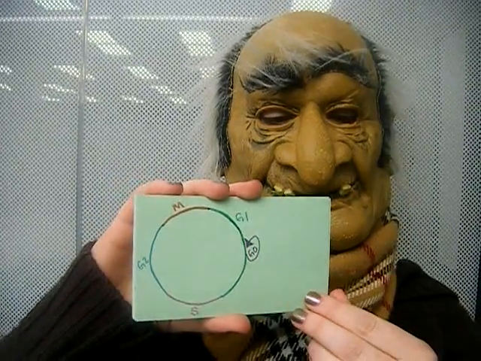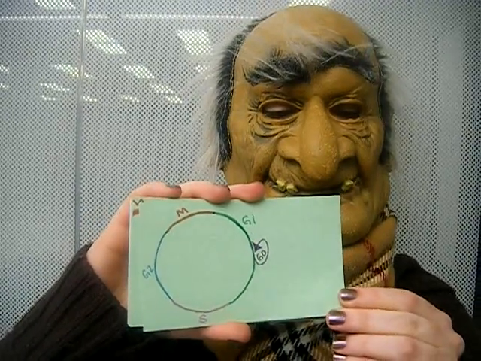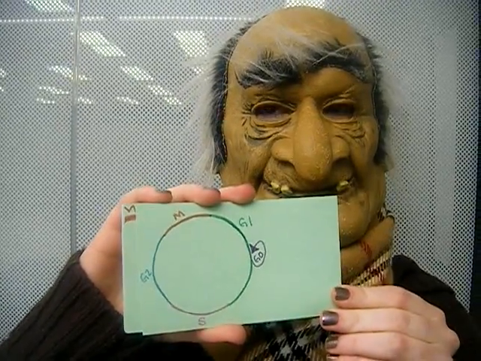We will be discussing the different phases of the cell cycle, which includes G1 phase, S phase, G2 phase, and M phase.